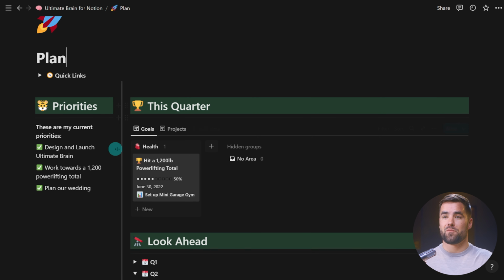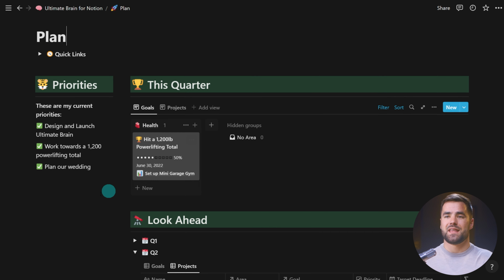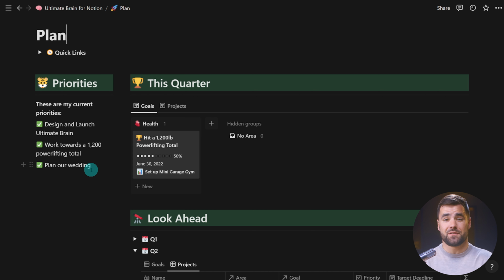So first and foremost, you have this little priorities area. And this is an area that is not database driven. It's not fancy in any way, but it is a place for you to very specifically write out the priorities in your life right now. And I included this because I think it's important to be clear on where your focus is at any given time and at any given chapter of your life.